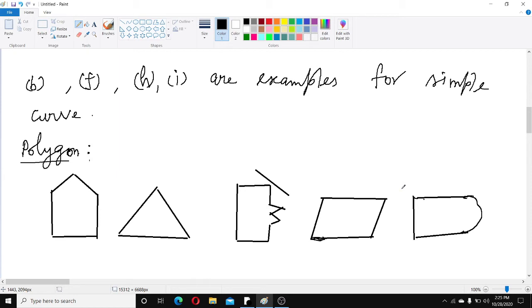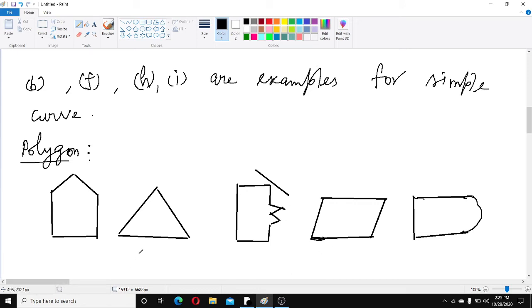See these figures, children. 5 figures are there. To draw the first, second, third, fourth figure, you have to use your scale and pencil, and in the last figure also you have to use scale and pencil, children.